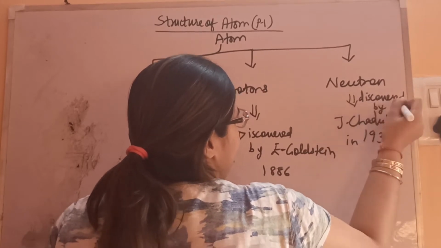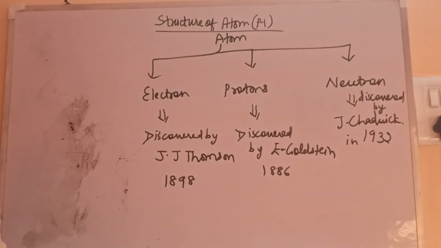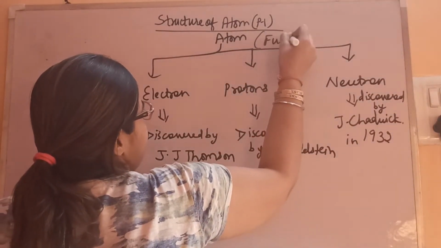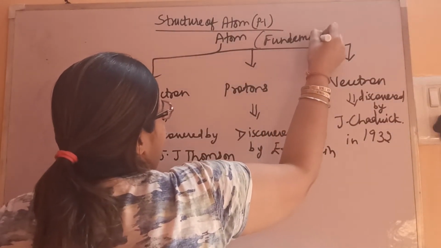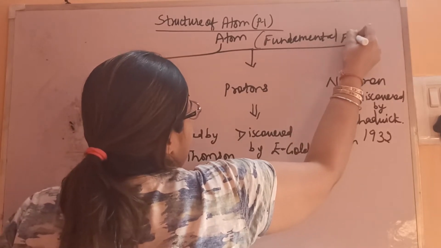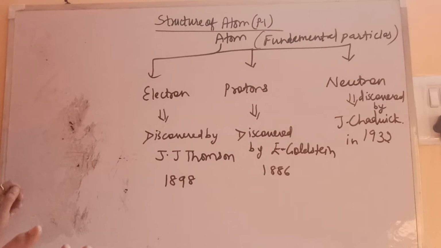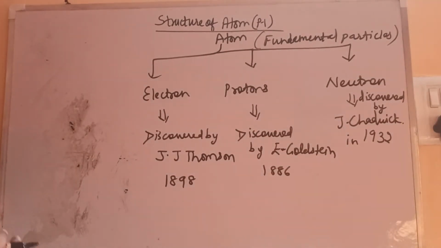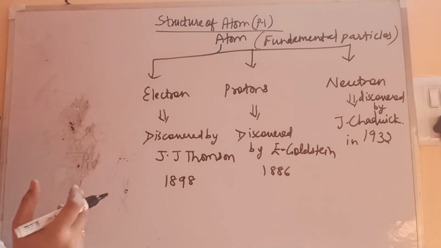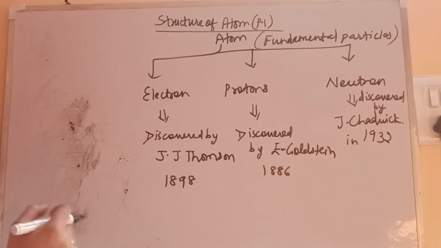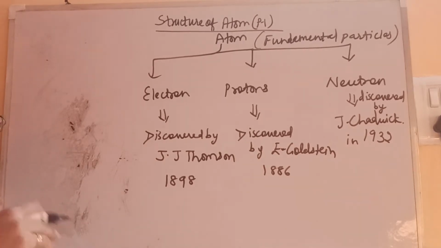Now we'll see what their definitions are. All these are fundamental particles. There are other fundamental particles also found inside the atom, such as the positron, and some other particles.